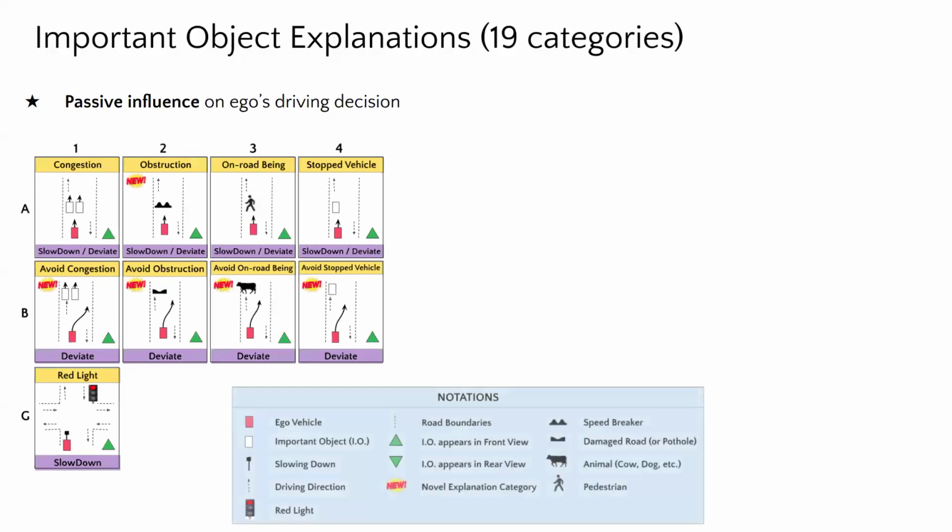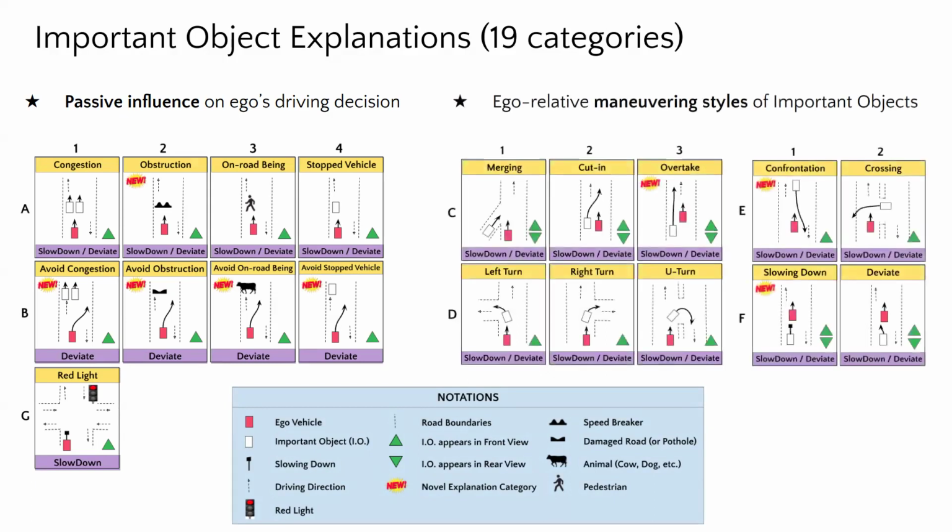We now showcase the bird's eye view figures of these explanation categories. They can be broadly divided into two. The first type describes the passive influence on the ego vehicle's driving decision, while the second type describes the ego-relative maneuvering styles of road objects that actively influence the ego vehicle's driving decision. For a detailed description of these explanations, along with their statistical distribution, please refer to Section 3B.